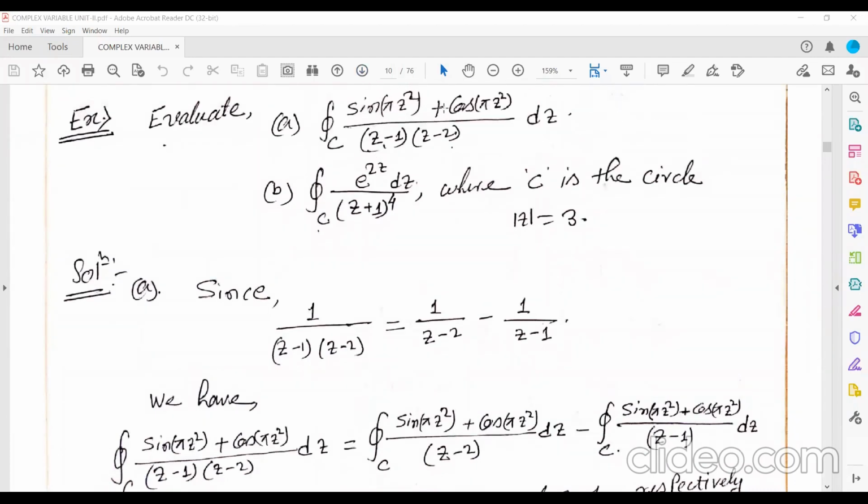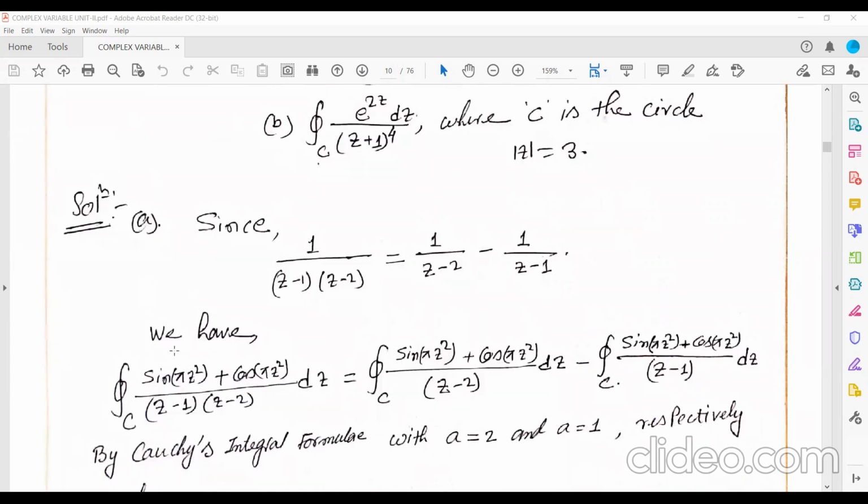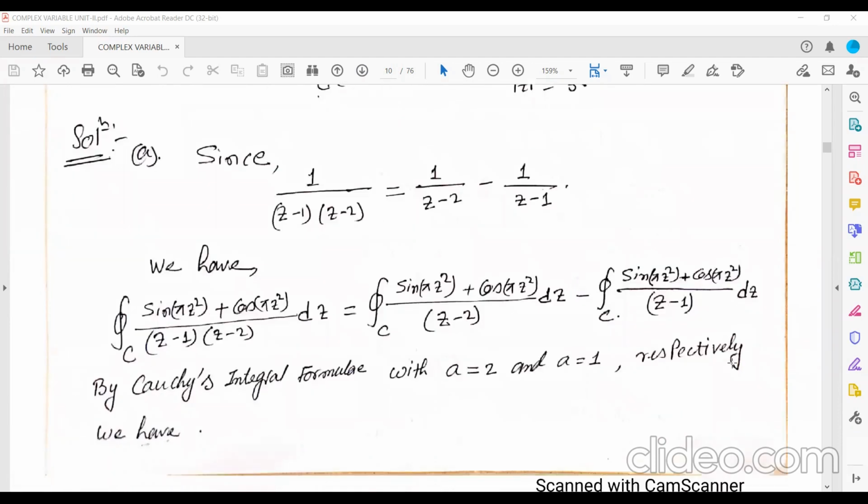If you consider this as f(z) by (z minus 1)(z minus 2), and do partial fractions, you'll get 1 upon z minus 2 minus 1 upon z minus 1. So this equals two parts of the integration.